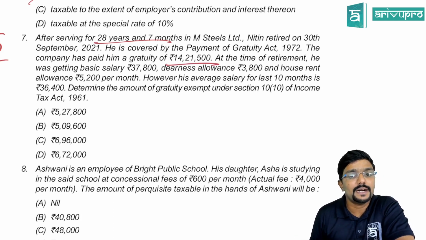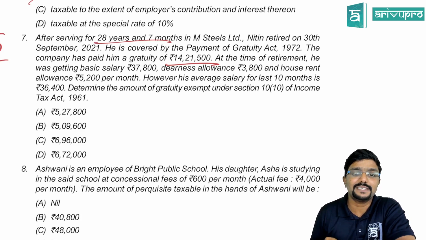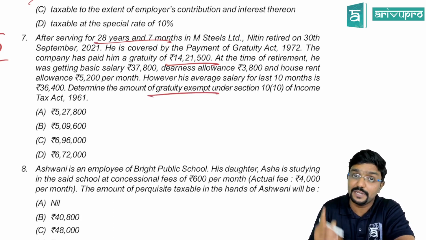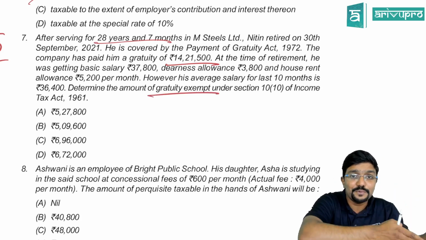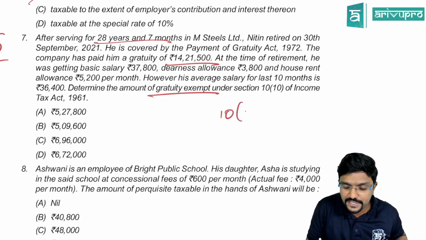14,21,500. At the time of retirement, he was getting a basic salary of 37,500, dearness allowance of 3,800 and HRA of 5,200 per month. However, his average salary for the last 10 months is 36,400. Determine the amount of gratuity exempt. Please be careful, in the exam they may ask either exempt part or taxable part. What they are asking here is exempt part. So we have to apply section 10(10).